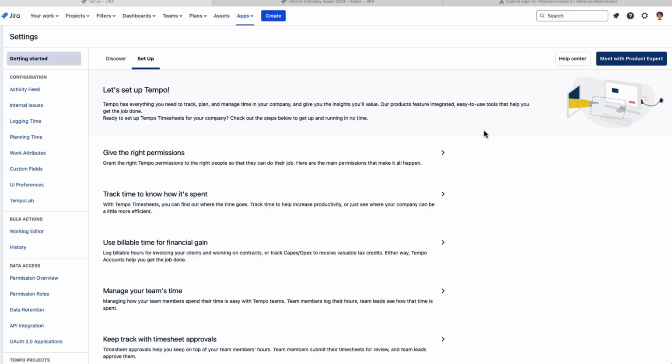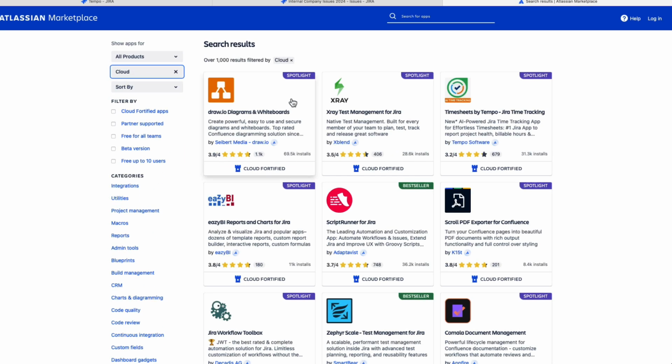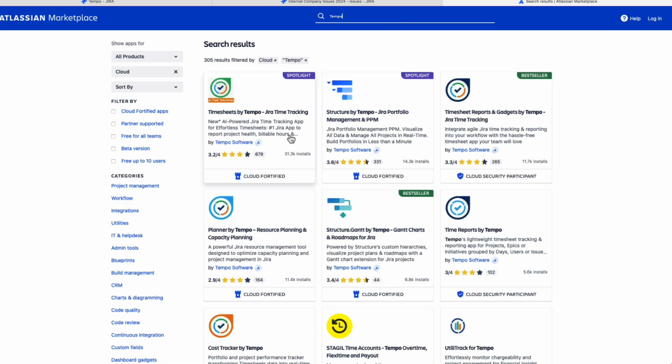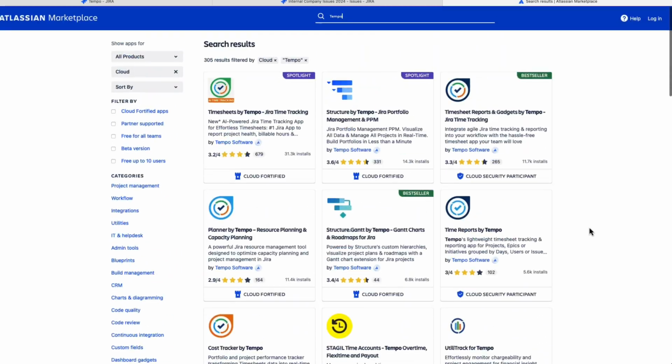So first, let's start off in the Atlassian Marketplace. And I'm going to go to the hosting type and select Cloud. So right off the bat, you see Timesheets is at the top because it's in the spotlight right now, which is great. But if it's not there for some reason, you can always search by Tempo, and then you see it here. And you also see all of Tempo's other products and a few add-ons that work with Tempo. So that's also kind of great if you want to check those out later.